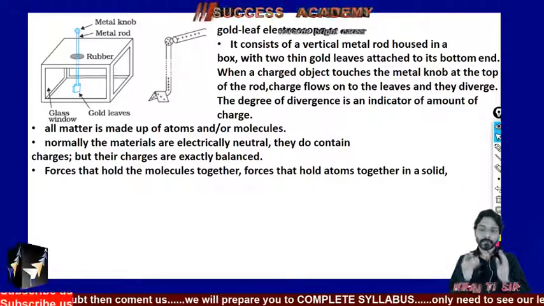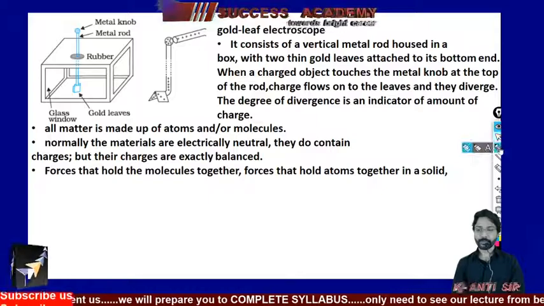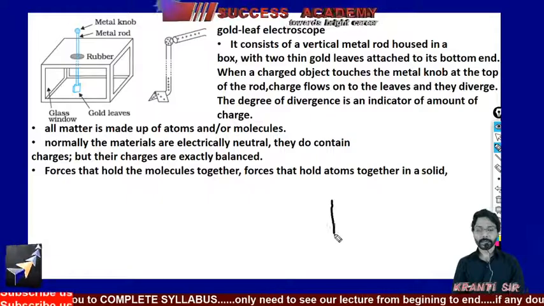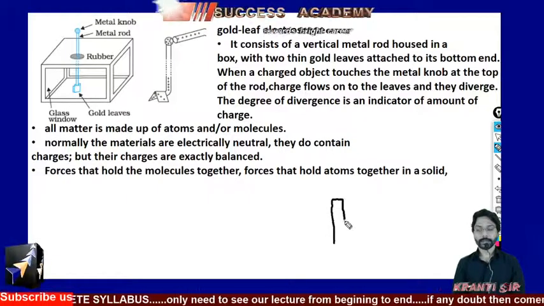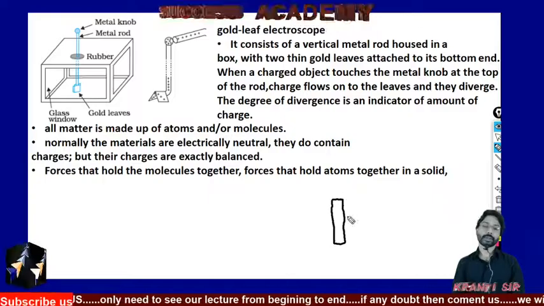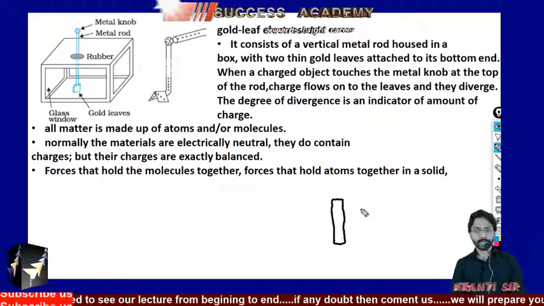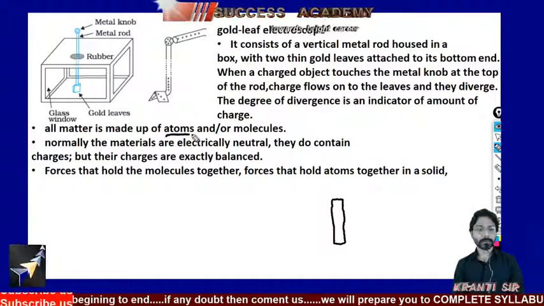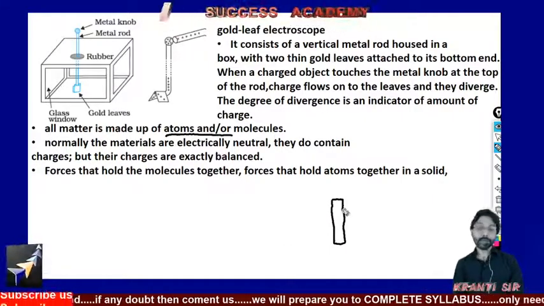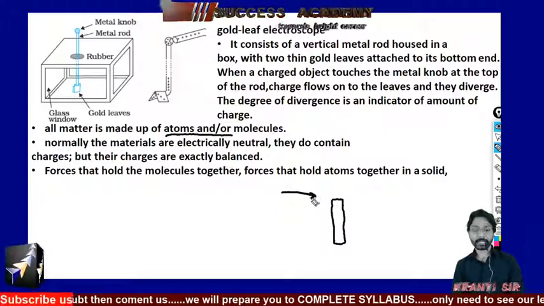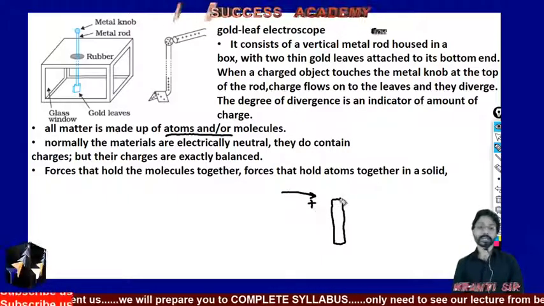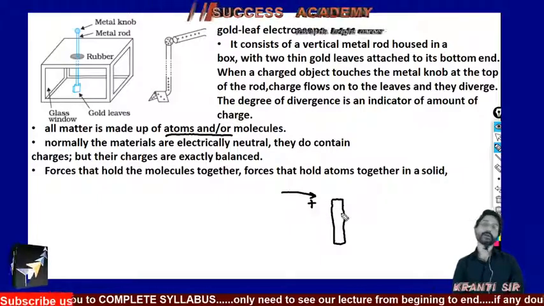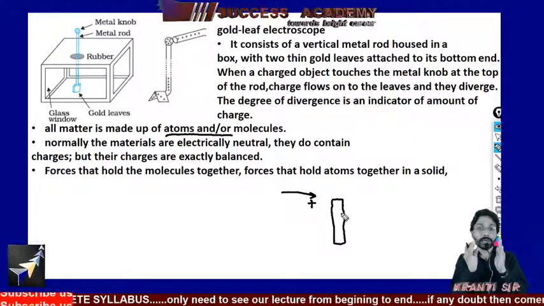Now understand it clearly. Let it be a rod here. This rod is metallic in nature, and this metallic rod is definitely made of what? Atoms and molecules. If I am not providing any extra external charge to it, then each and every atom or molecule of this rod is electrically neutral.